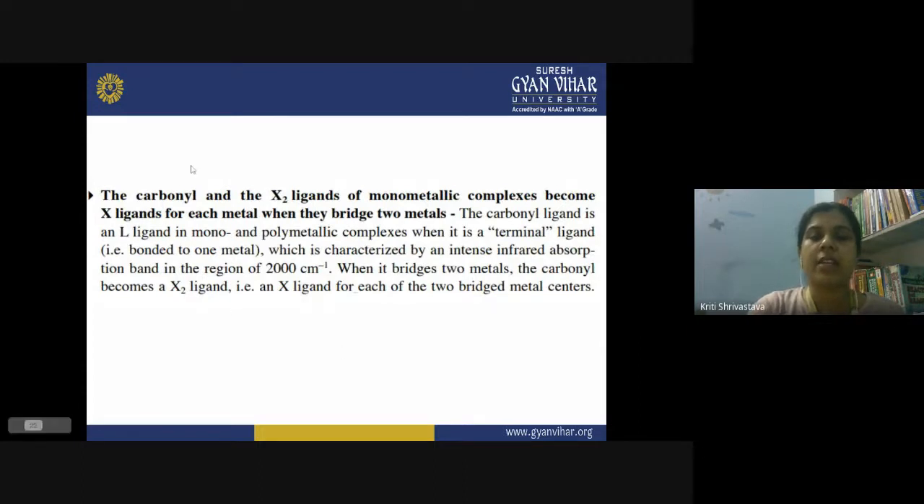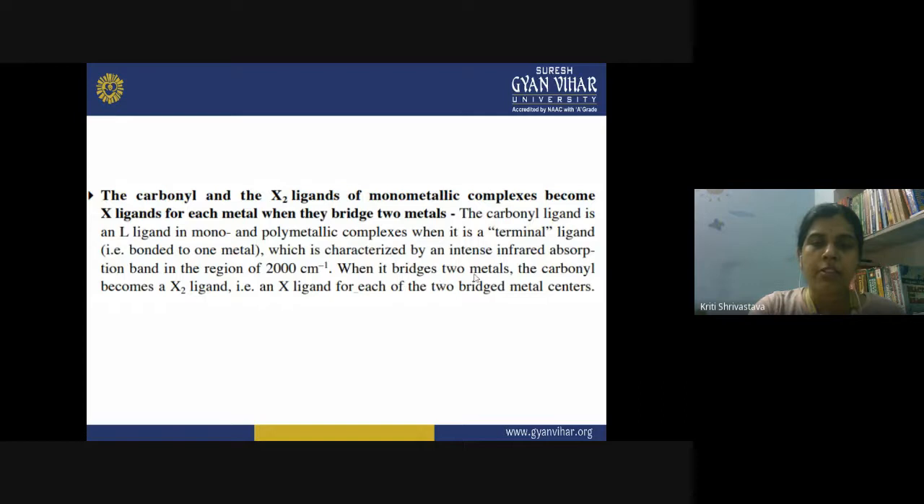Then next we have the carbonyls and the X2 ligand of the monometallic complexes. They become X ligand for each metal when they bridge two metals. So in this case, your carbonyl ligand is the L ligand. When it is in mono and polymetallic complexes, it is a terminal ligand. That is, it is bonded to only one metal. So you can characterize such bonding by infrared spectroscopy, and you get a peak at around 2000 centimeter inverse, describing such an interaction.